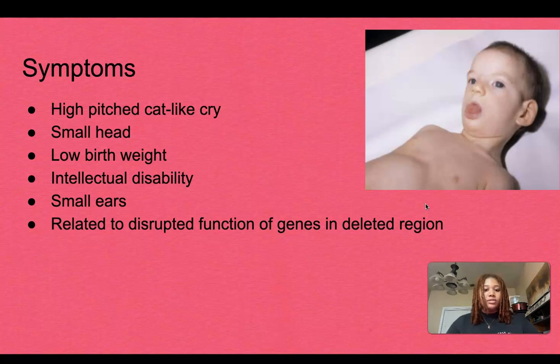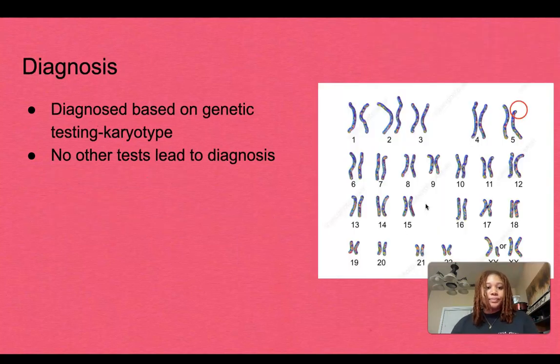So symptoms of Cri Du Chat syndrome are a high-pitched, cat-like cry, of course, early in their life when they're a child, a small head, and a low birth weight. The birth weight between babies will vary, but it will still be lower than average. Intellectual disabilities. This won't only be during their childhood. This will go on throughout their life. Small ears. And these symptoms are related to the deleted region where the function is. So that region is responsible for these characteristics in a child.